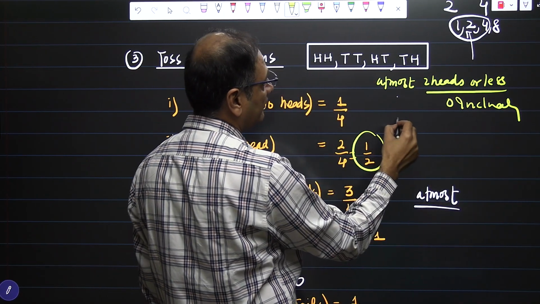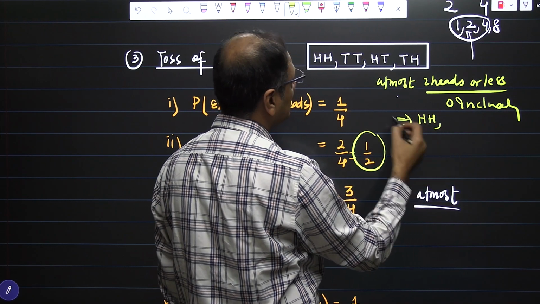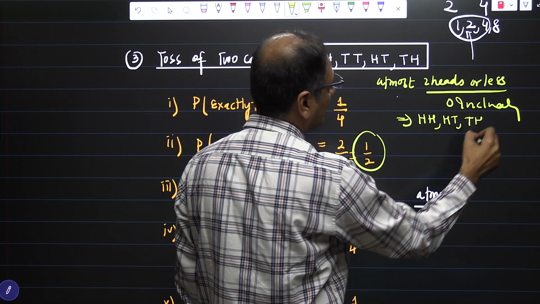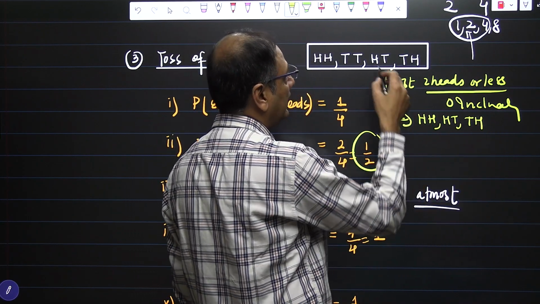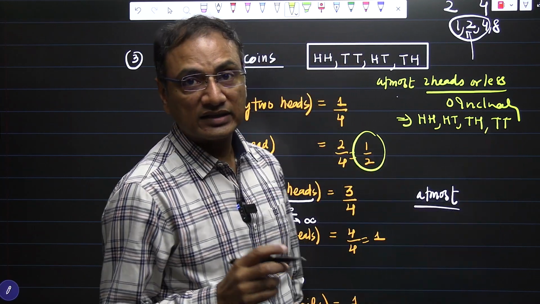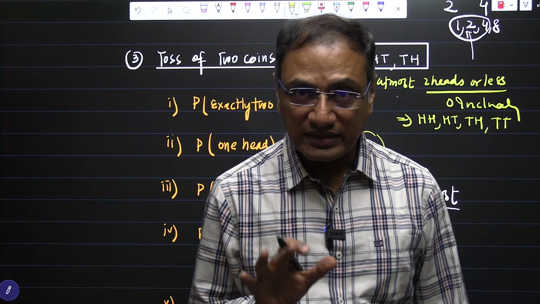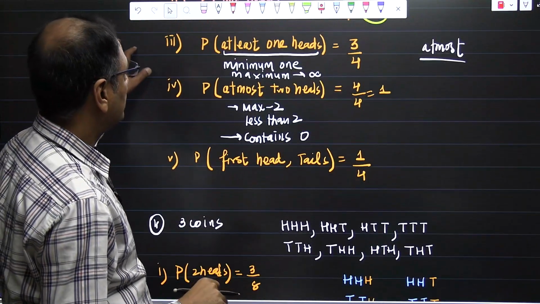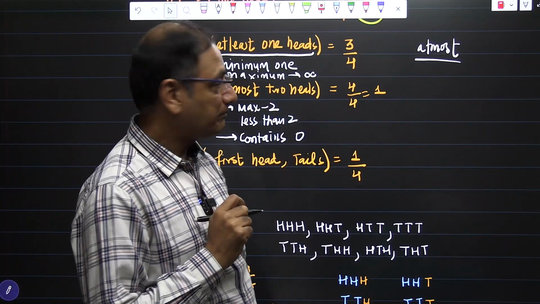This means 2 heads would be considered, 1 head would be considered, 1 head would be considered, and tails will also be considered because we need a maximum of 2, and if the minimum is 0, that will be taken care of. So here for at most 2 heads, we have 4 by 4, the probability is 1.